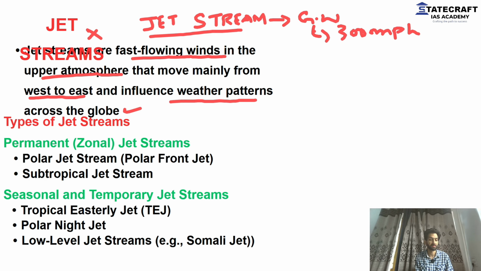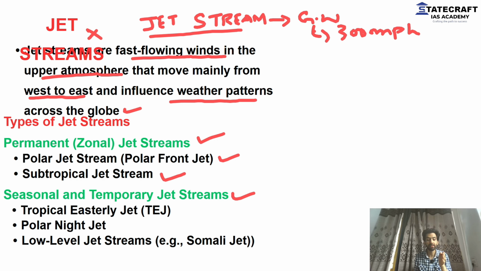We have two types of jet streams, first of all. One is permanent. These blow throughout the year. And second, these are seasonal or temporary jet streams, which are not present throughout the year. When we talk of permanent jet streams, we have two types: one, the polar jet stream, and second, the subtropical jet stream. These are the two jet streams that are permanent. What is the meaning of permanent? That is, they will be present throughout the year.